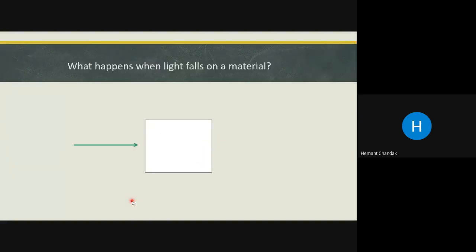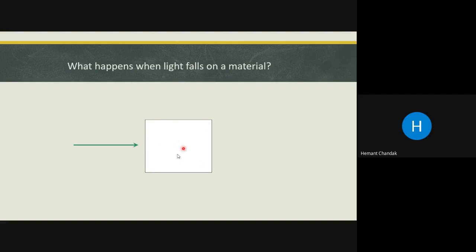Now, before we proceed to have a better understanding of the Raman effect, let us understand what happens if this is a liquid material through which we are passing a light. The interesting part of the Raman effect is that microwave spectroscopy has to be studied in gaseous phase, because rotational energy levels are very small. There is a very small energy gap in the rotational energy levels. However, the Raman effect can be studied in liquid as well as gaseous phase, and in some cases it can be studied in solid phase also.